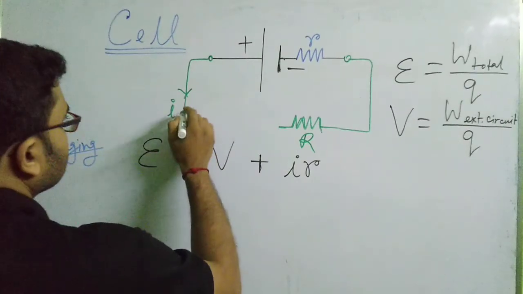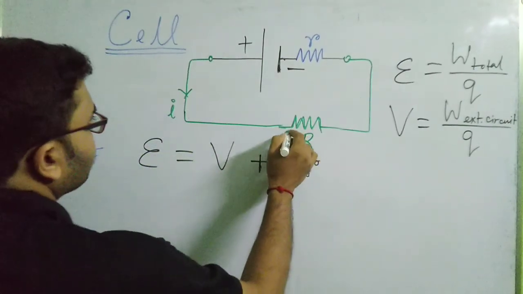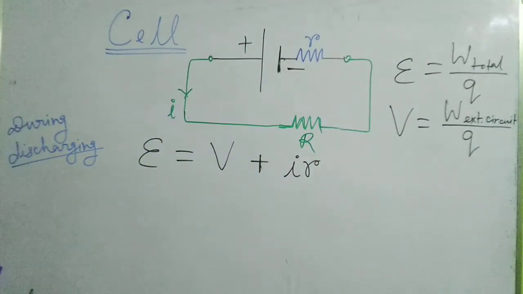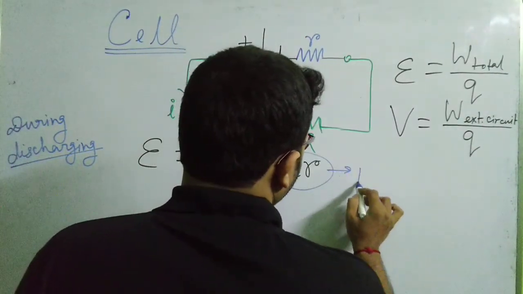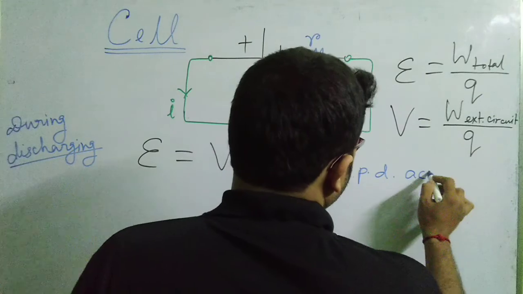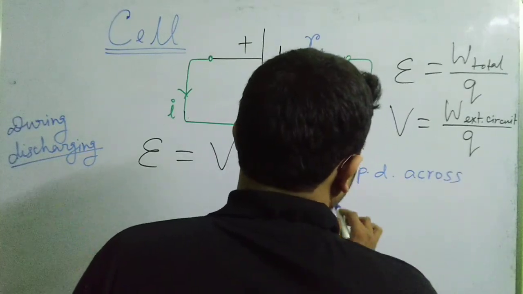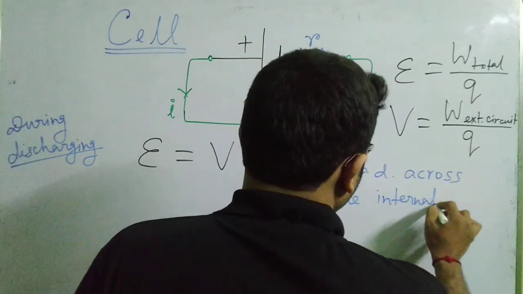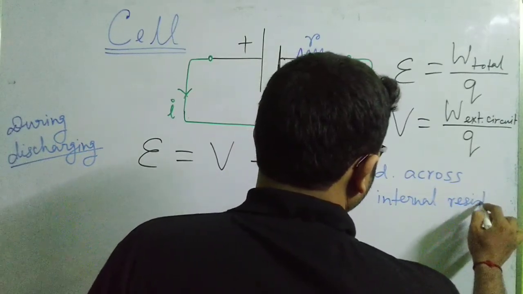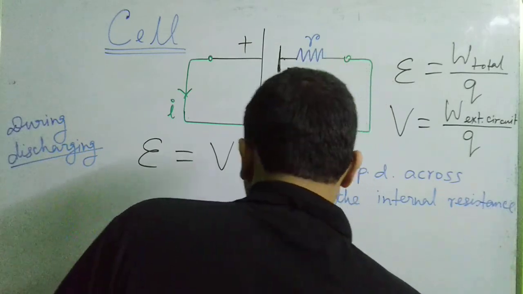You can relate these two things in this way. Okay, so I hope the definition is clear, the relation is clear. EMF can be regarded as the potential difference plus the voltage drop across the internal resistance. So this I into R is actually the potential drop across the internal resistance. Is it clear? Okay, fine. Across the internal resistance.